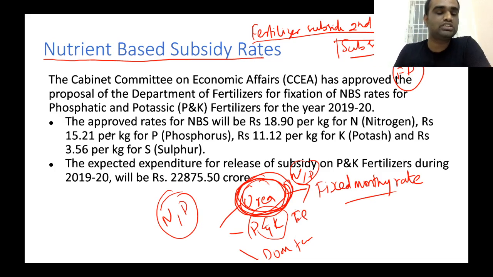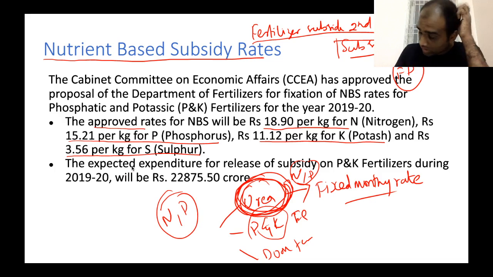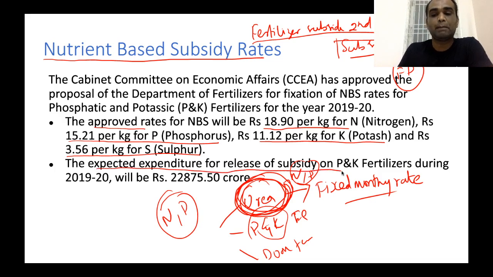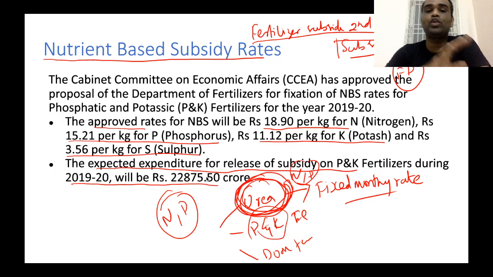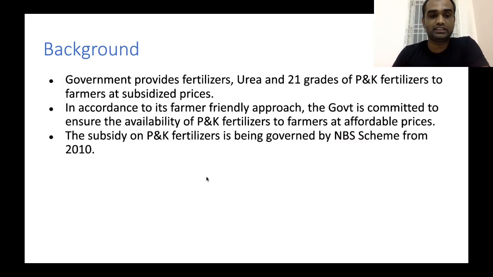Okay, so according to these nutrient-based subsidy rates, the Cabinet Committee on Economic Affairs has approved a particular rate. Now, what is that rate? It will be 18.90 per kilogram of nitrogen, 15.21 per kilogram of phosphorus, 11.21 per kilogram of potassium, and 3.56 per kilogram of sulfur. Based on these rates, the expected expenditure for the release of subsidy for PNK fertilizer during the 2019-20 period will be around 22,875 crores. Okay, so this is the background with respect to nutrient-based subsidy rates.